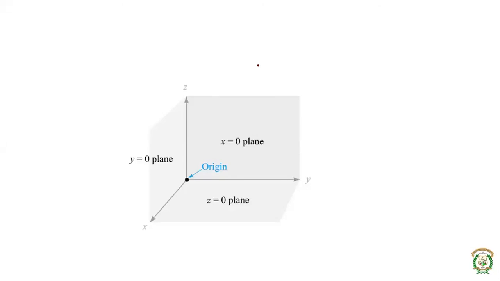So I'll end it for today. In tomorrow's class, we will see how to locate a particular point in this coordinate system, and how to carry out certain operations. There are different coordinate vectors, position vectors, unit vectors, and all that, and how to represent those vectors in the rectangular coordinate system. Fine. Okay, I'll stop here.